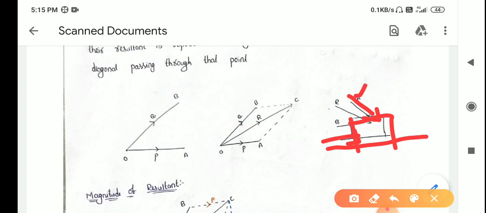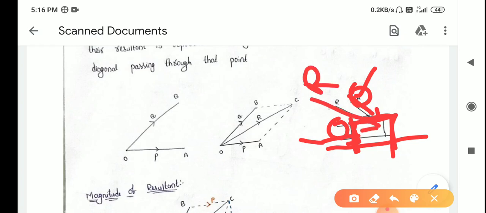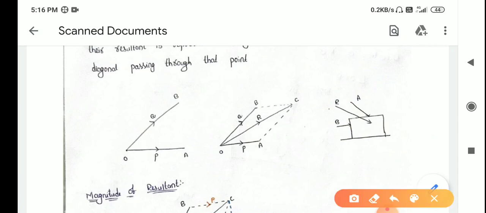Due to this A force and B force, there will definitely be some effect on this body. So if you can replace the A force and B force combinedly with a single force, that is R, that means the effect shown by both forces A and B can be shown by a single force, the same effect, that is R. That is called the resultant of the force.